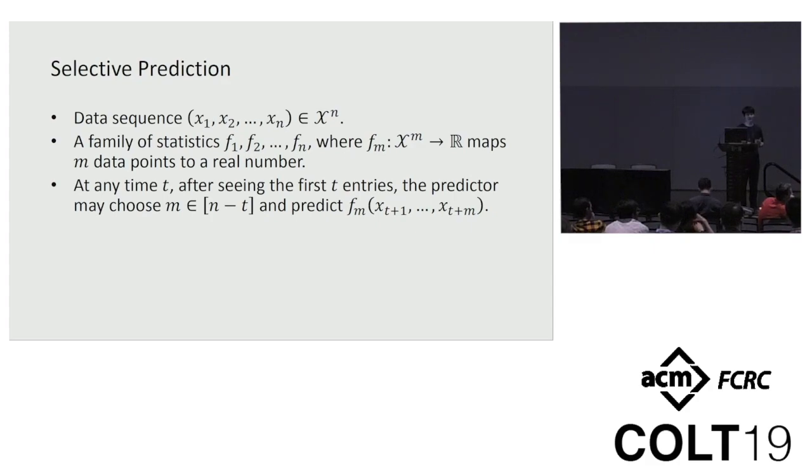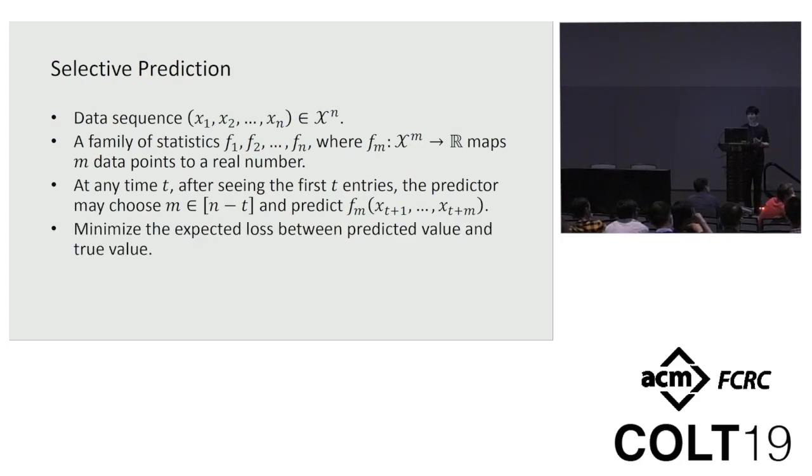At any time step t, after we have seen the first t entries in the data sequence, we can make a prediction by choosing a number m between 1 and n minus t and predict the function value of the next m numbers. And importantly, we only make one prediction along the time horizon, and it is selective in the sense that we can choose when we make the prediction as well as the length of the prediction window m. And the goal is to minimize the loss in our prediction, which is a function based on the gap between our prediction and the correct answer.